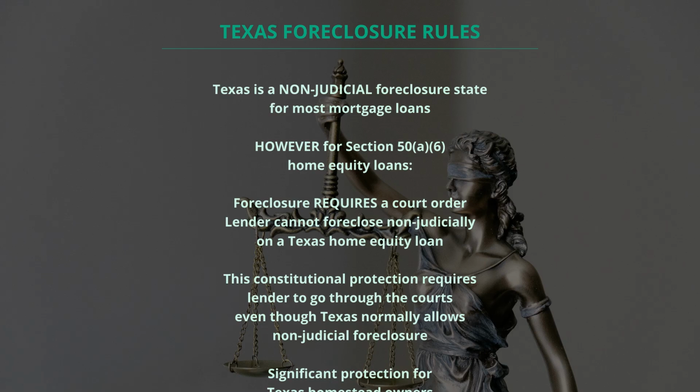Texas uses non-judicial, trustee foreclosure for mortgages. Foreclosure sales occur on the first Tuesday of each month between 10 a.m. and 4 p.m. at the county courthouse. 2 exceptions. If the first Tuesday falls on January 1st or July 4th, the sale moves to the following Wednesday. Only these 2 holidays move the sale. No other holidays apply. Before a sale, the lender must provide at least 21 days advance written notice sent by certified mail and posted at the courthouse.